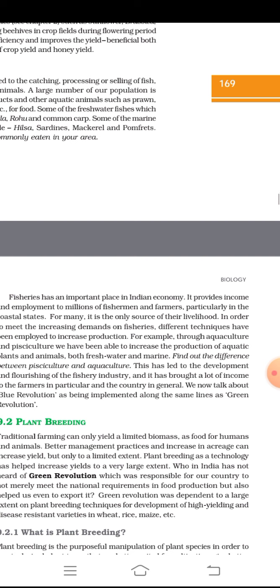In order to meet increasing demands on fisheries, different techniques have been employed to increase production, for example, through aquaculture and pisciculture. We have been able to increase the production of aquatic plants and animals, both freshwater and marine. Find out the difference between pisciculture and aquaculture. This has led to the development and flourishing of the fishery industry, and it has brought a lot of income to the farmers in particular and the country in general. We now talk about a blue revolution as being implemented along the same lines as the green revolution.